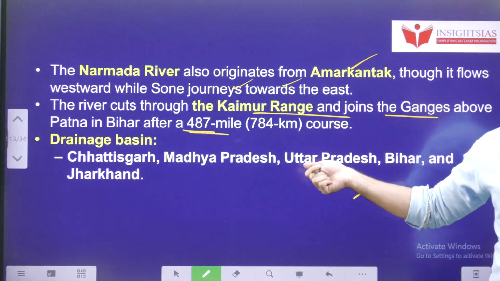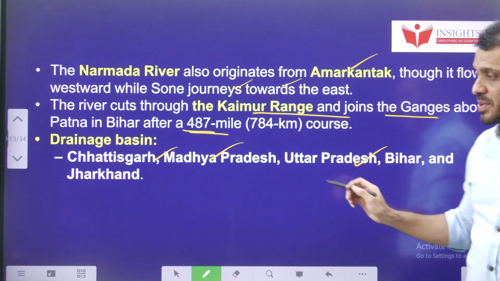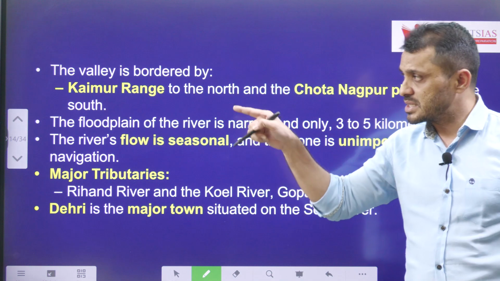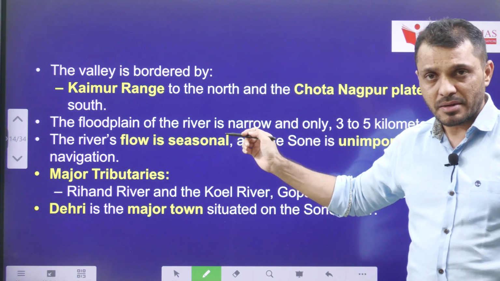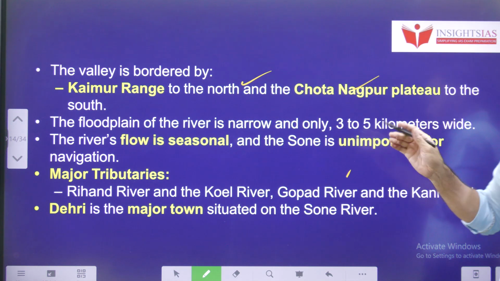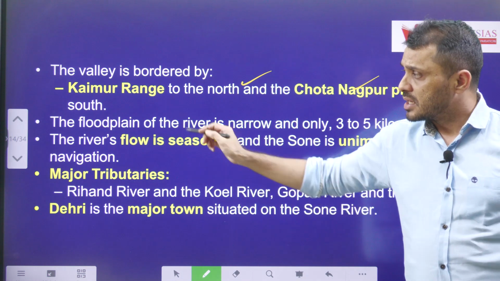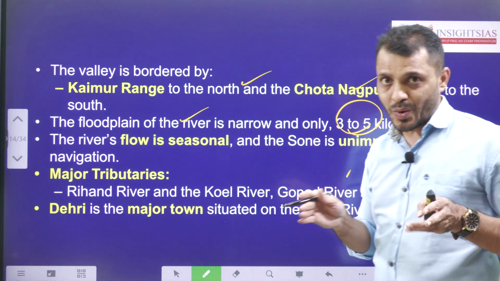Okay, and the drainage basin. The Sone River goes through Chhattisgarh, Madhya Pradesh, Uttar Pradesh, Bihar and Jharkhand, various parts of those states. The Sone River valley is characterized by, first, it is bordered by the Kaimur range to the north and the Chota Nagpur plateau to the south. Okay. The floodplain of this river is narrow, only 3 to 5 kilometers wide.